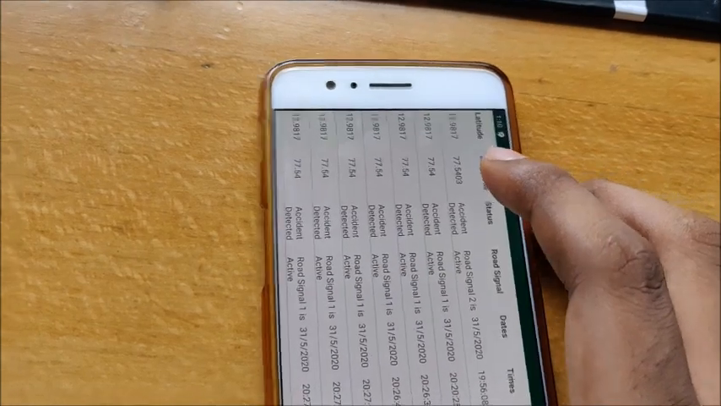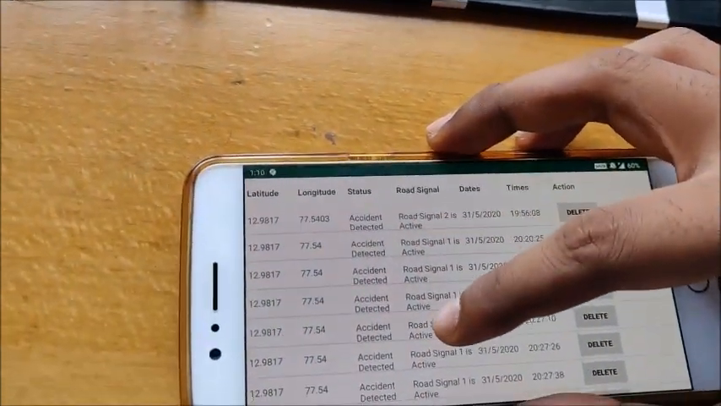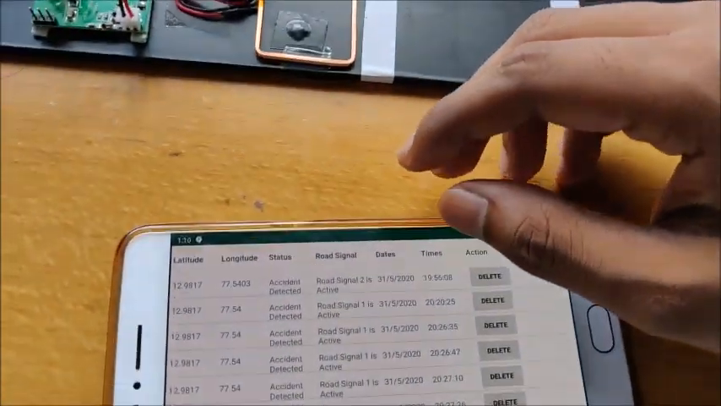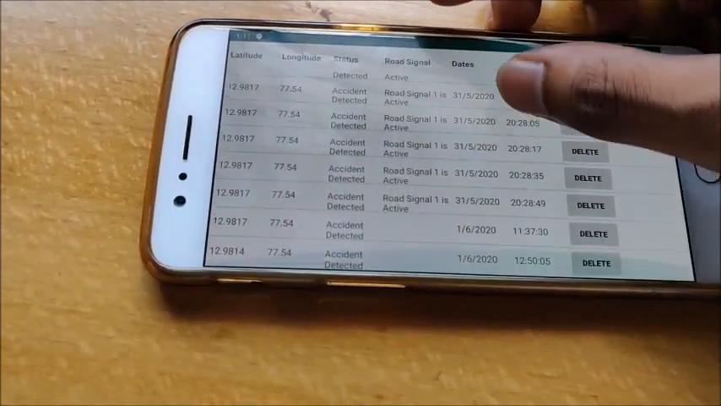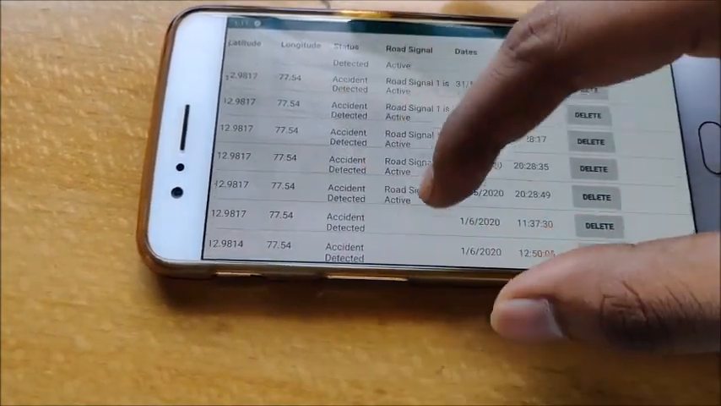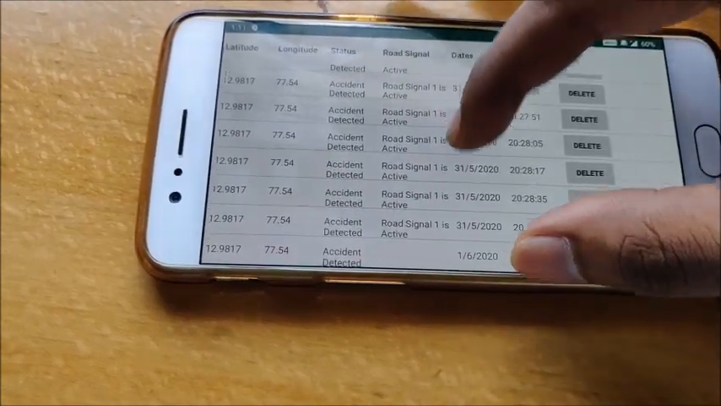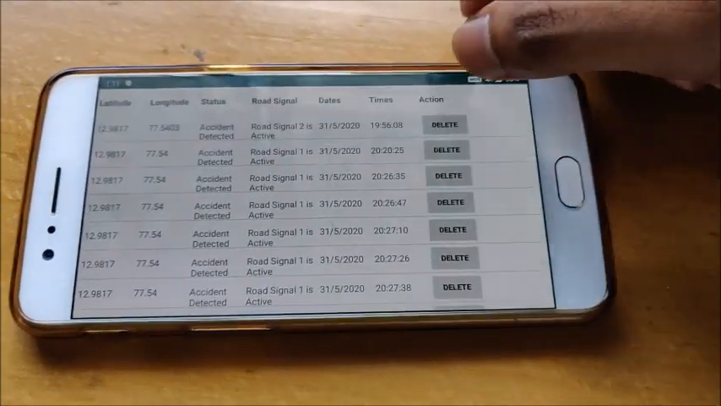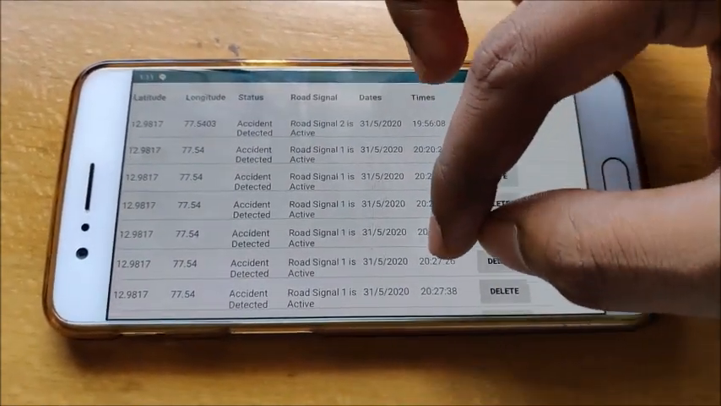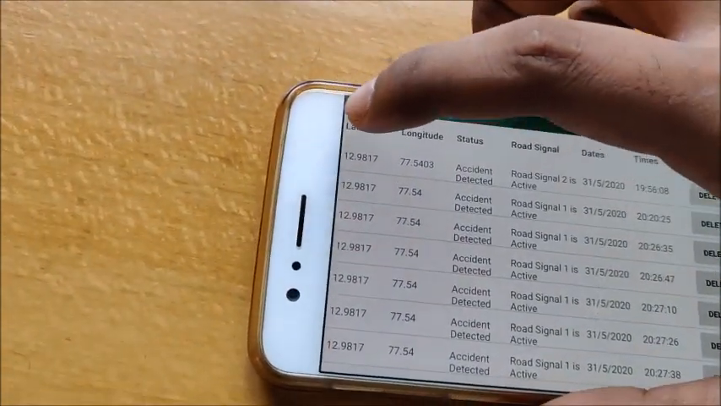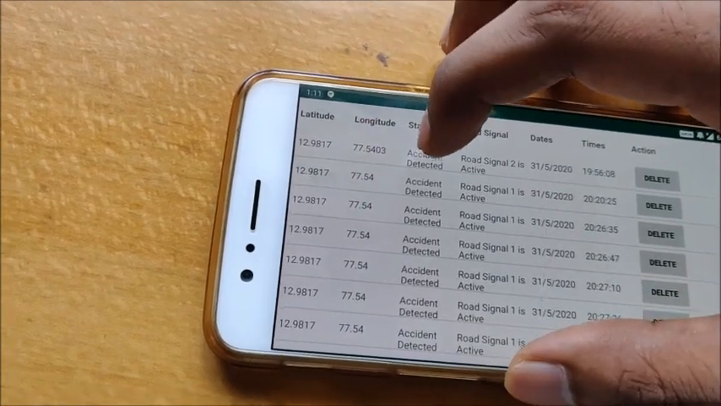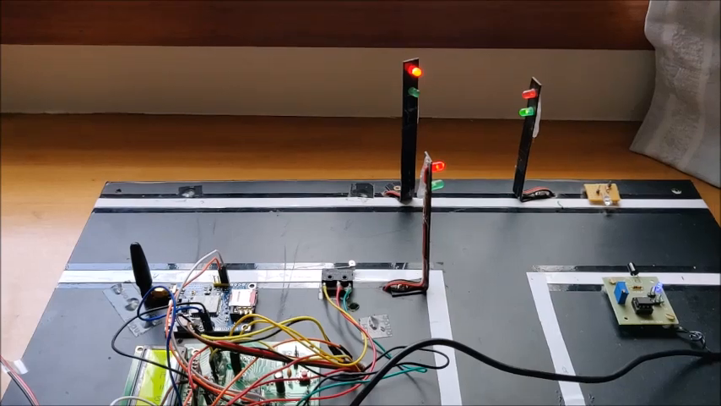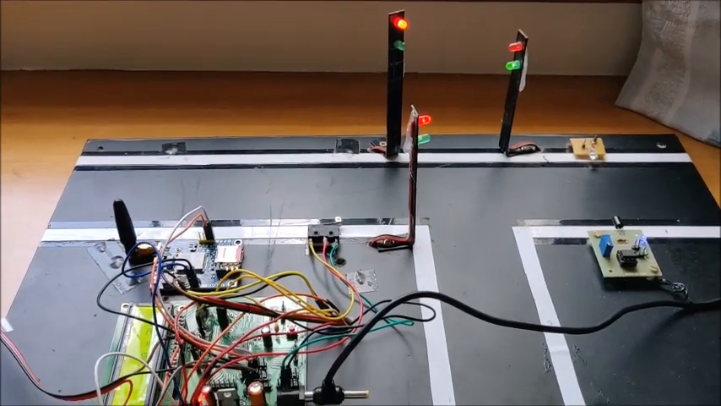Whenever I view my data, you can also see when the traffic light was inactive. These are the information given here. Accident detected, saying that signal 1 was active, signal 2 was active, signal 3 was active, and giving me at what time the accident occurred, what are the latitude and the longitude, and what's the status. So this is how we have made our project work. Thank you everyone.